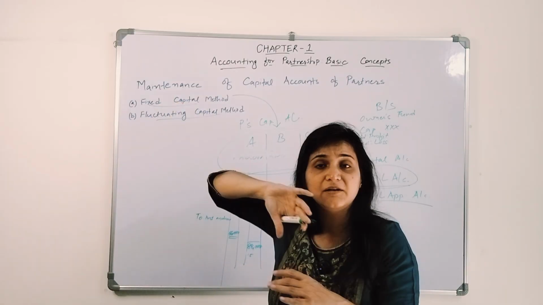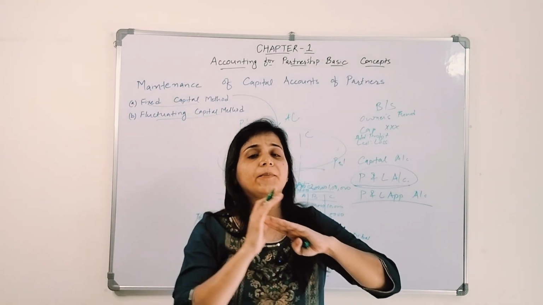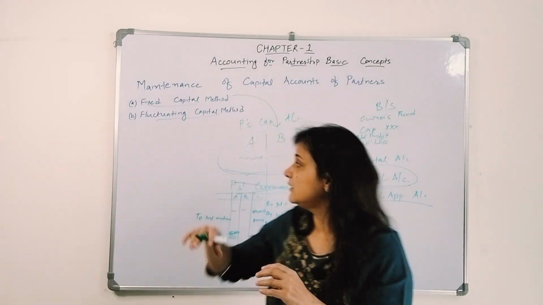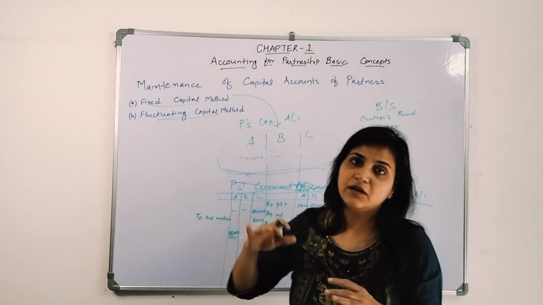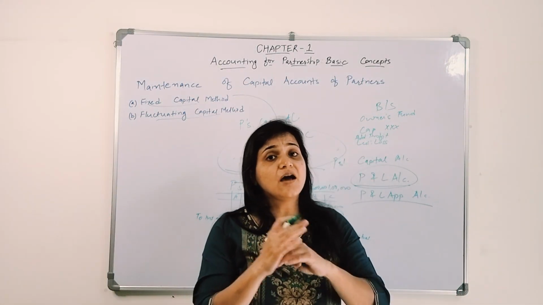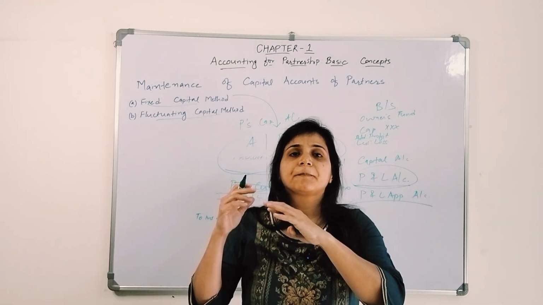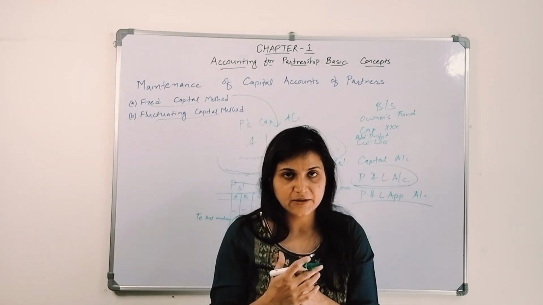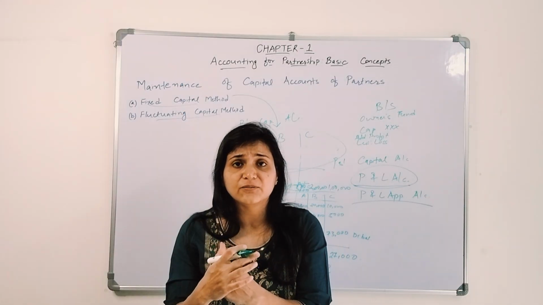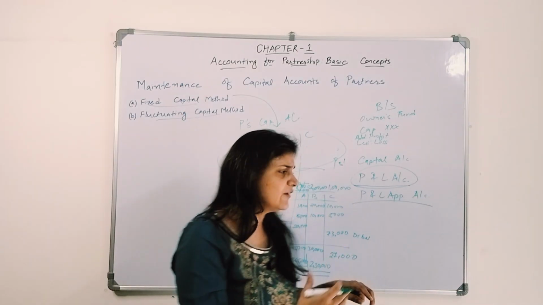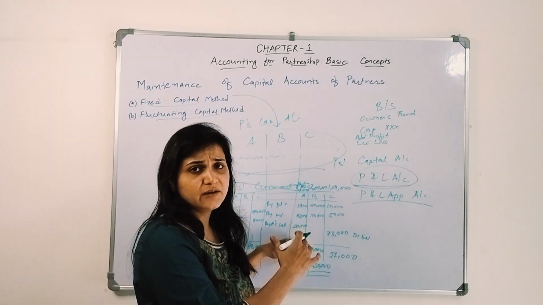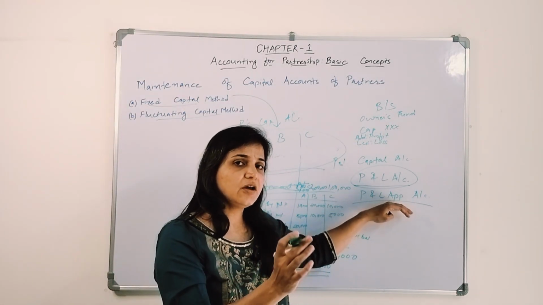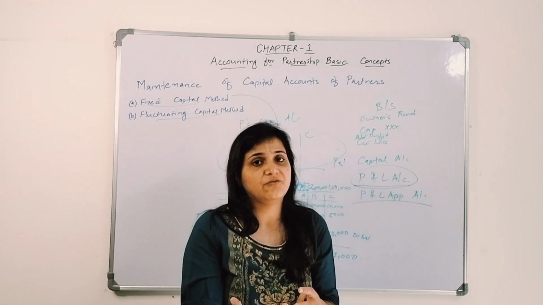Here the capital will remain fixed, we need to prepare their current account, whereas in case of fluctuating capital method, the capital amount will fluctuate. Now we will discuss the profit and loss appropriation account, how we will share the profit, what journal entries we need to give, how we will give the effects. In this way I have tried to explain, but how we will prepare the profit and loss appropriation account and how we will give the effect of the same.